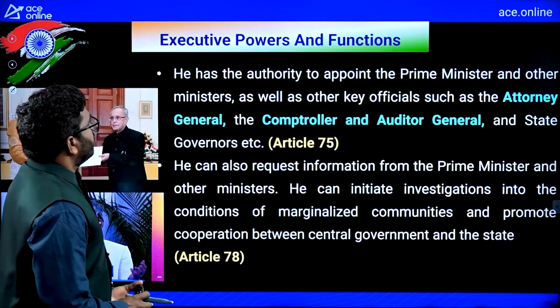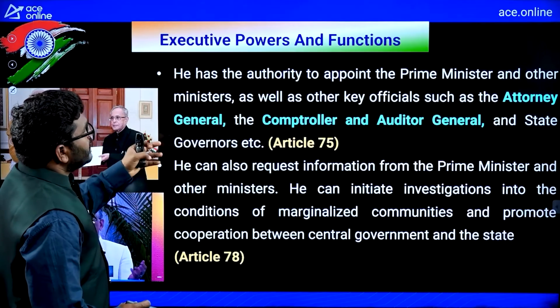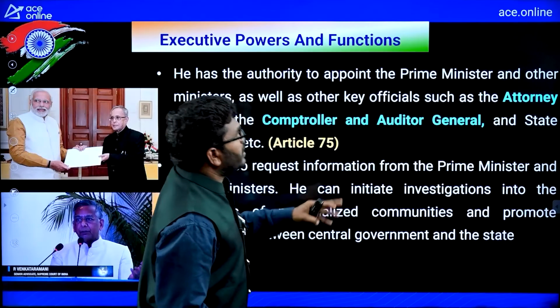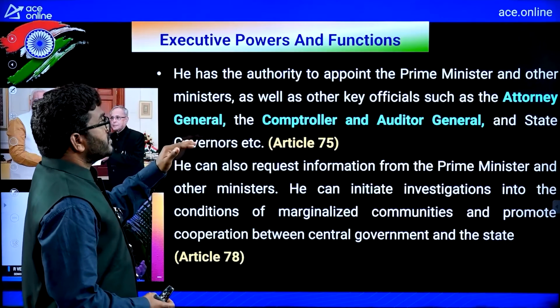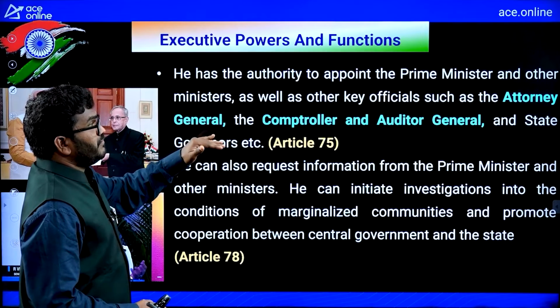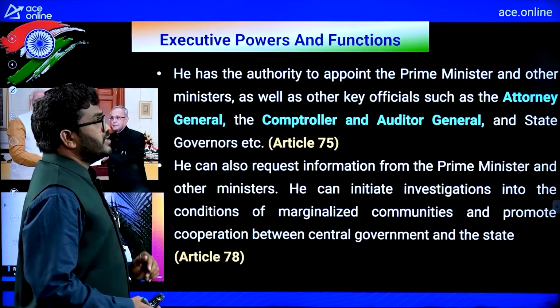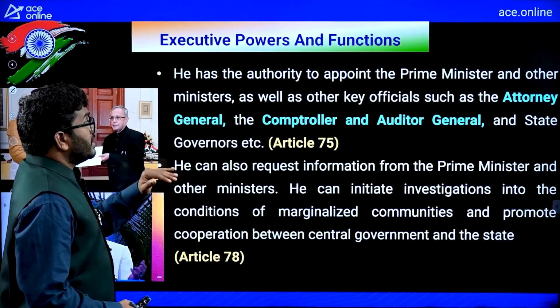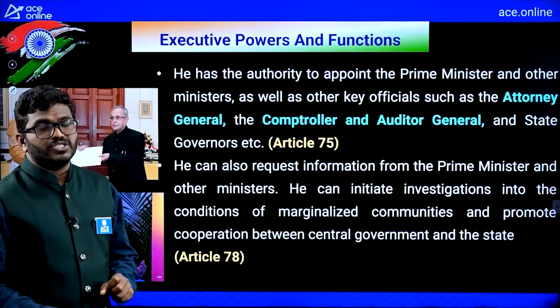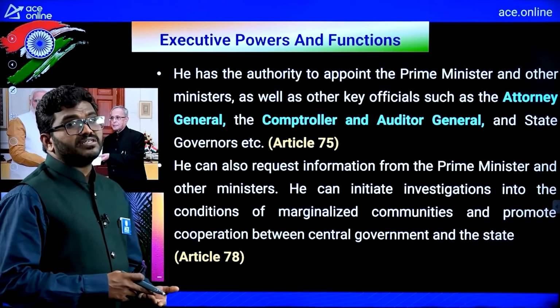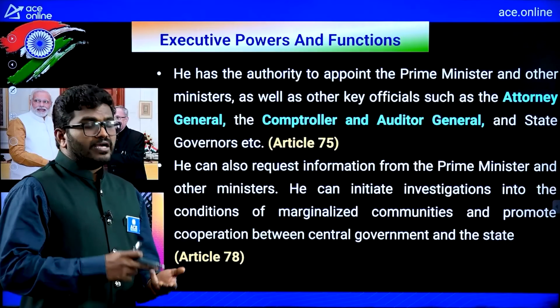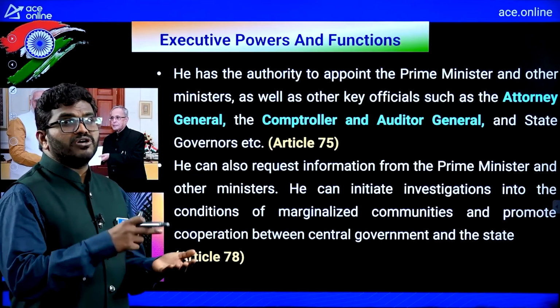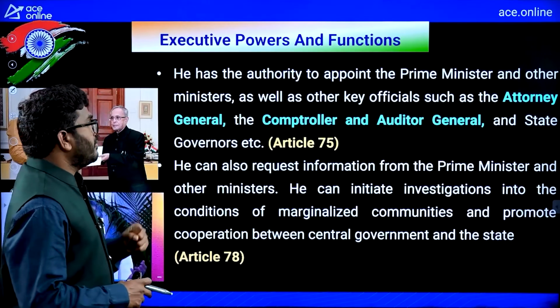Executive powers and functions, here is another one. He has the authority to appoint the prime minister and other ministers, as well as other key officials such as the attorney general, comptroller and auditor general, and the state governors.